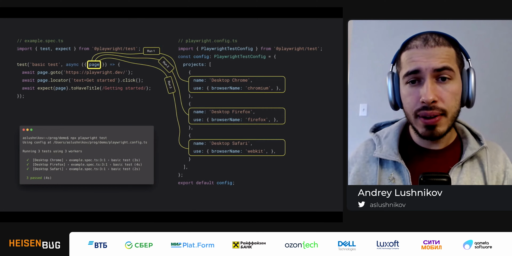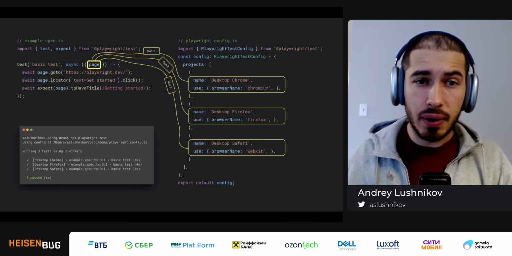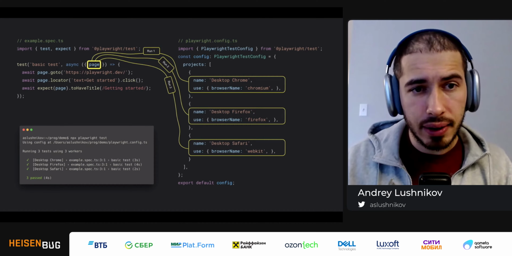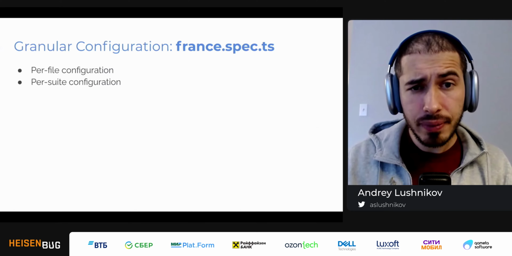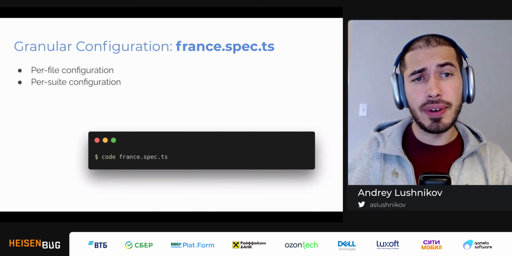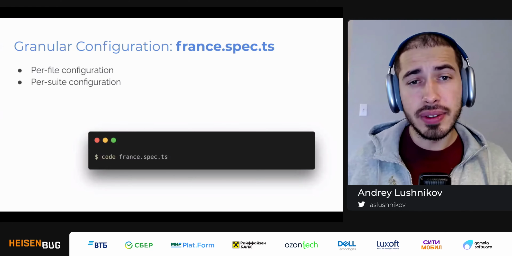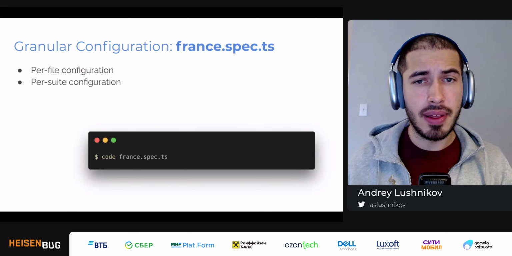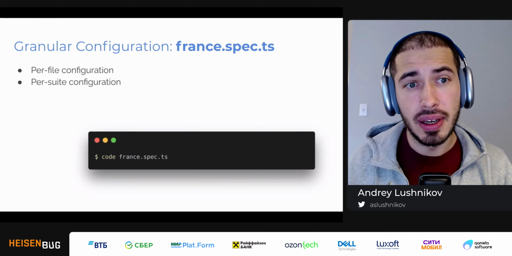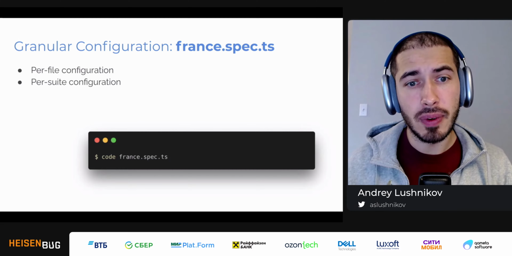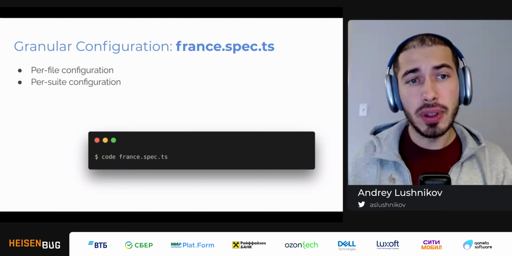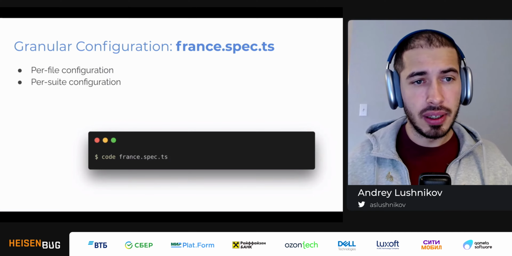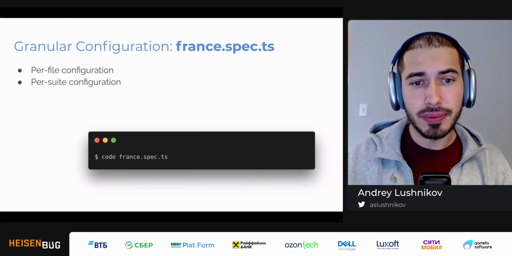Okay, so this is good. This is kind of like a matrix of jobs that we have to do. But how do I do a more granular configuration of a page? So let's say, for example, I have an international website, and I am very worried about the experience of French users of my international website. So I want to create a test suite that makes sure that the experience of my French people is really good.